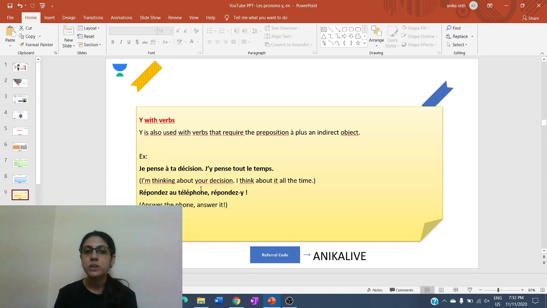Now here there is no place which is used, but as I said earlier also, the verbs which use preposition à like penser à, s'intéresser à, réfléchir à, répondre à, these all are replaced by the pronoun y. So here, je pense à ta décision, j'y pense tout le temps. I'm thinking about your decision. I think about it all the time.